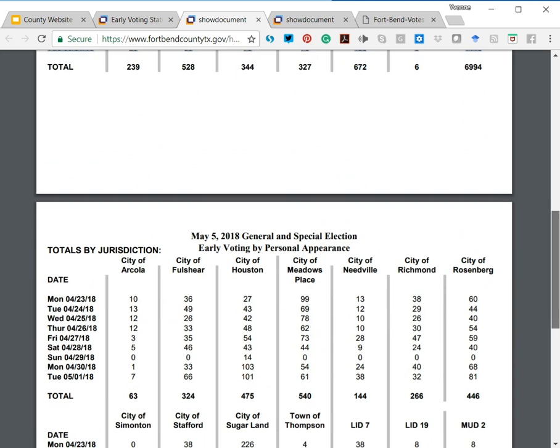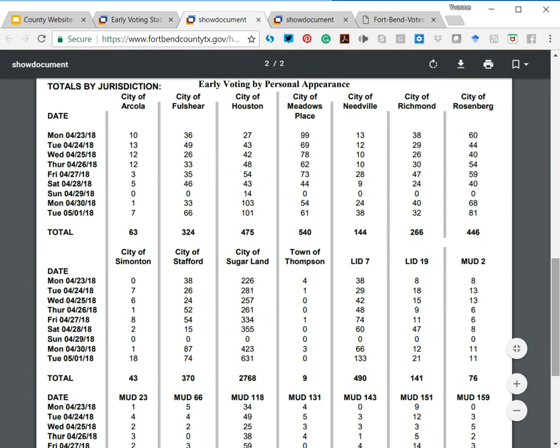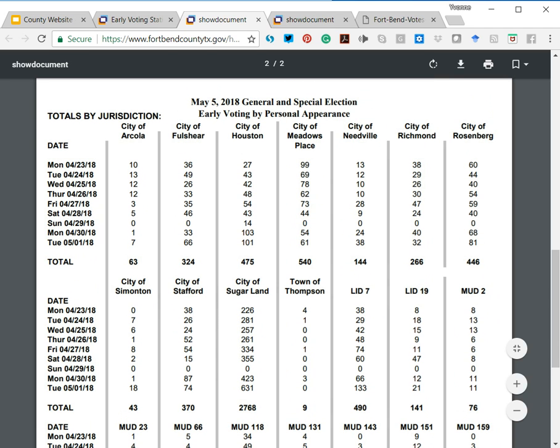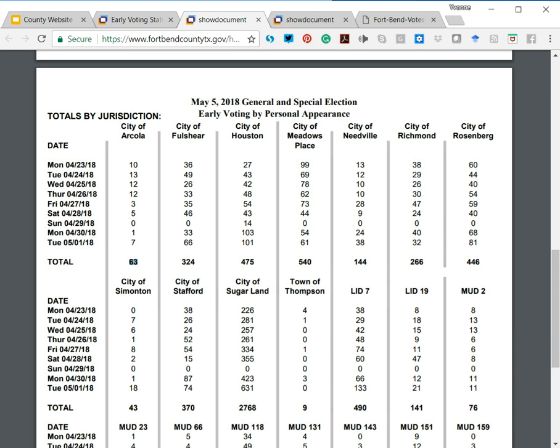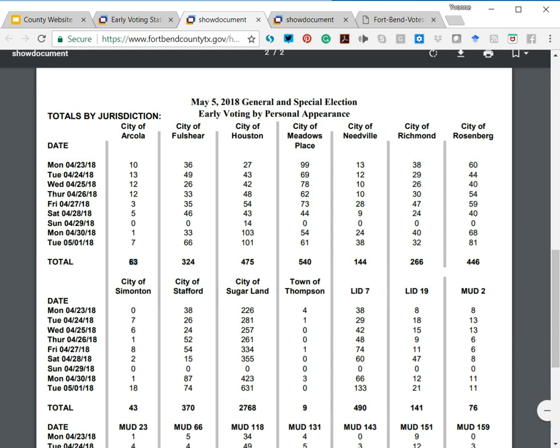The second page of the report, that was the first page, shows voter turnout by jurisdiction. Right now, in the May 5th election, different cities, not all cities, but different cities in Fort Bend are holding their municipal elections. So if you live in the city of Arcola, know that 63 people determined who will govern you based on the May 5th election.